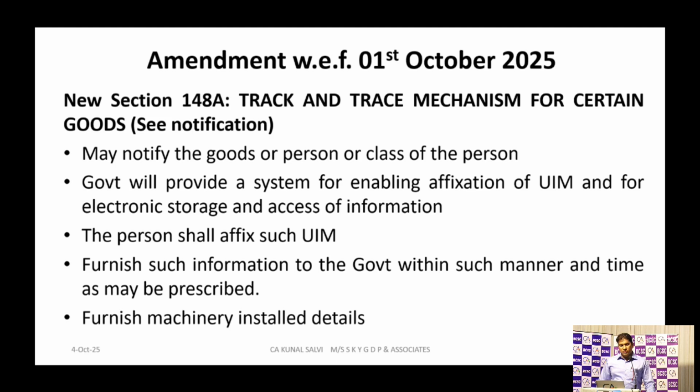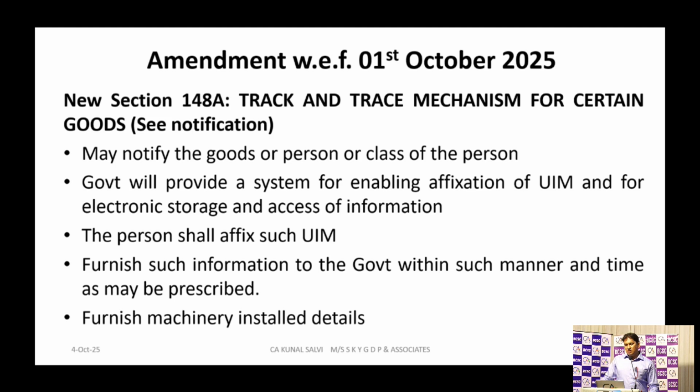That's the second issue. Then there is one more new section the government has added, that is 148A, track and trace mechanism for certain goods. The notification has not yet been issued, I think. I have searched, but it is not there. They may notify the goods or the class of persons who will do this. The government will provide a system enabling affixing a unique identification mark for that specific goods, and they have to store it electronically in the manner the government will tell, for that goods or that specific class of persons.